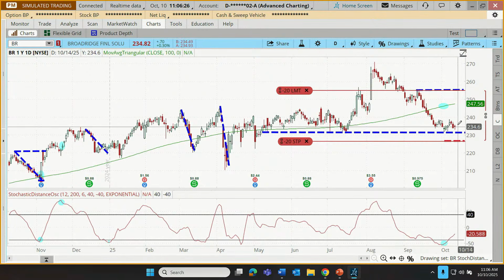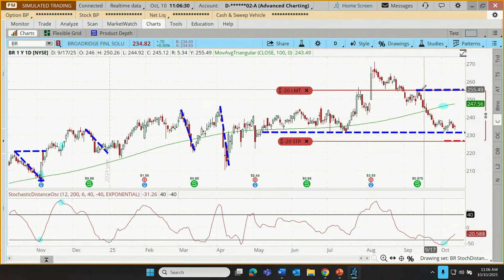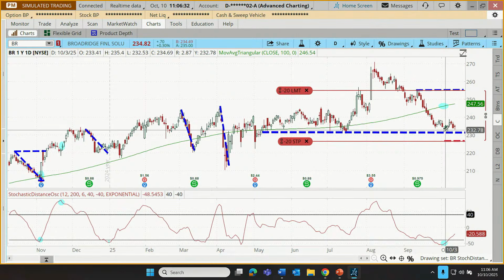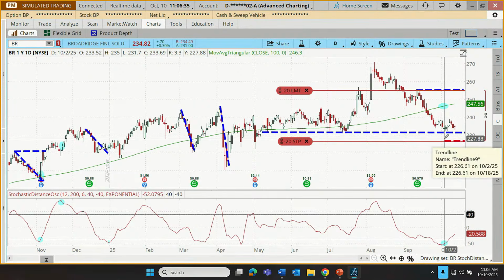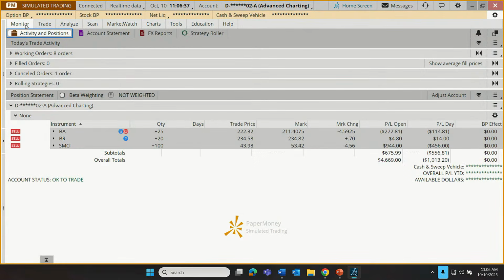We took an entry last week. We're pretty much in the same position. We have a target in place at previous highs for this trade. We have a stop just below previous lows. So we'll see which of those ultimately plays out. But for now, we're going to leave that one working.